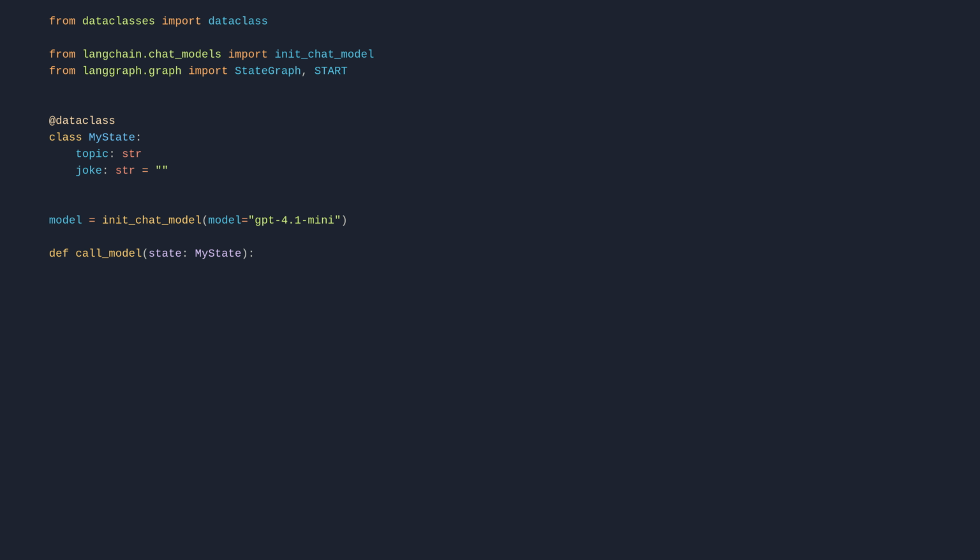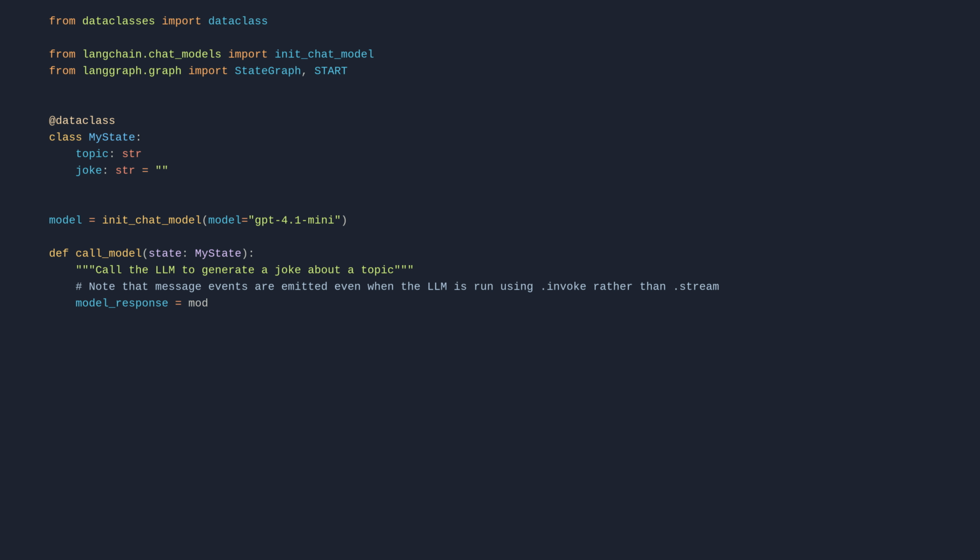Call the LLM to generate a joke about a topic. Note that message events are emitted even when the LLM is run using invoke rather than stream. model_response = model.invoke([{"role": "user", "content": f"Generate a joke about {state.topic}"}]). Return {"joke": model_response.content}.